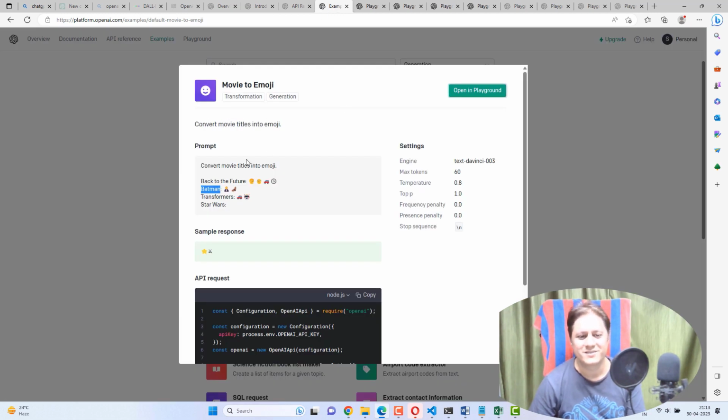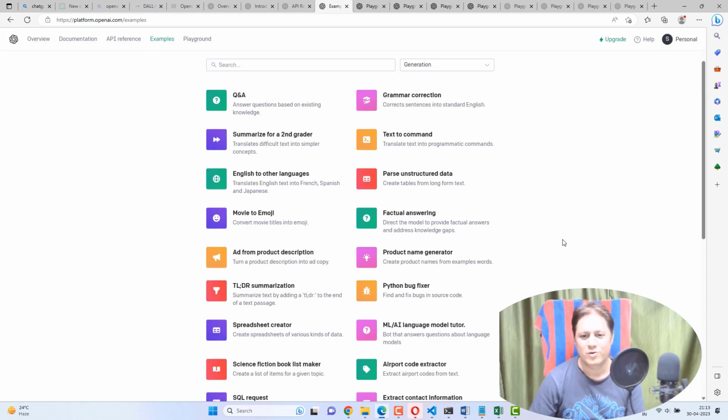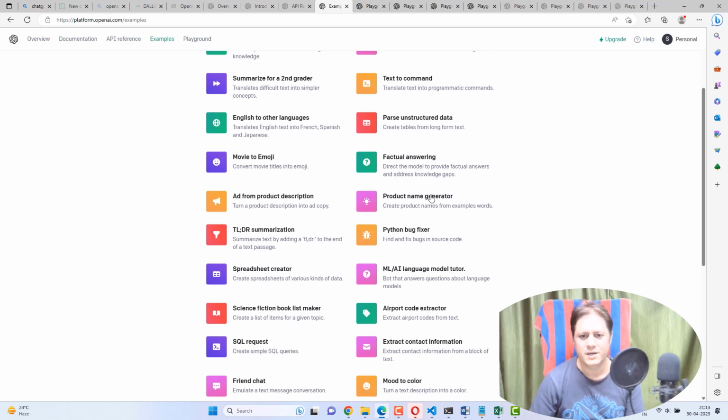So this will convert your movie names into these emojis. Let's say you want to play a game with your friends, you can transform it and ask them to convert it back. Don't tell the movie name, you can just show them the emojis and ask them to guess. Let's move on to another example.